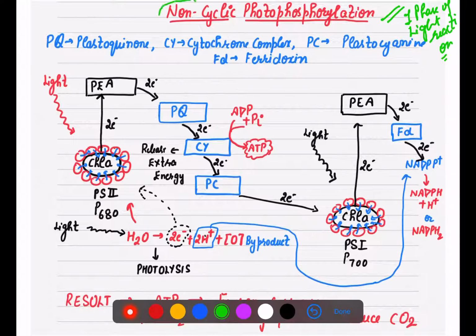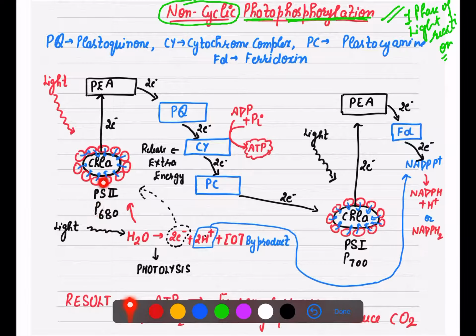As the name says, it is non-cyclic, meaning something is not going to come back. Second, we are going to get ATP, because it is photophosphorylation, so ATP is going to form. Let's start one by one, how you have to make this pathway. We discussed two photosystems: photosystem 2, that is pigment system 2, as well as photosystem 1. Now light energy falls on the chlorophyll molecule.